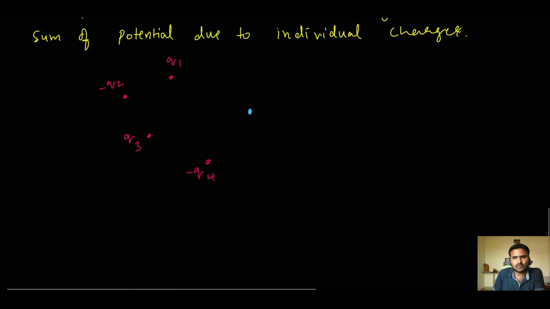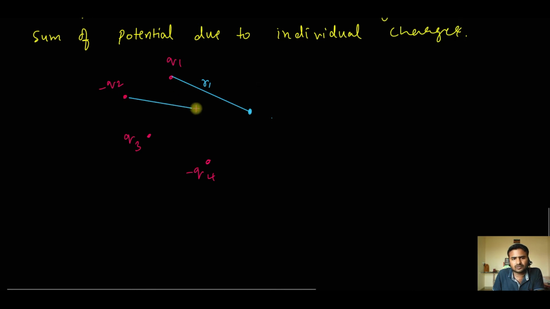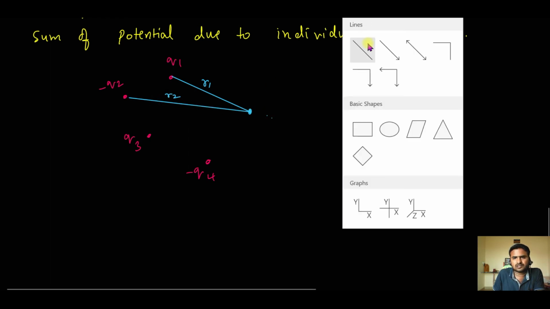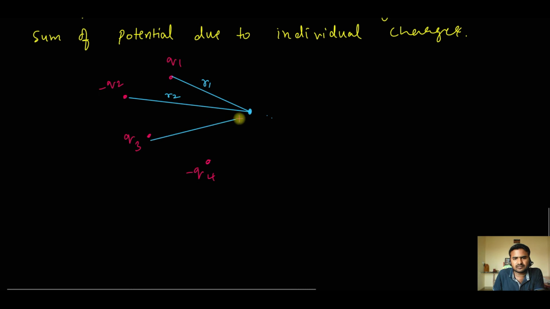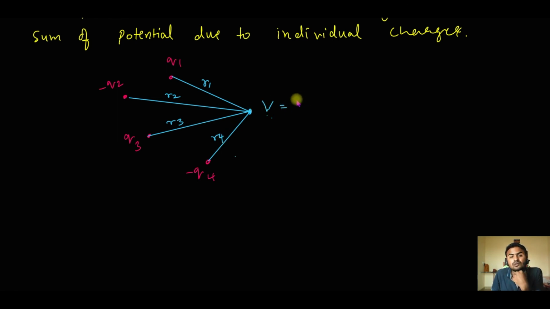Let us say that point is at a distance of r1 from the charge q1, and the charge minus q2 is at a distance of r2, and the charge q3 is at a distance of r3. So this is r3 and this is r4. Now if I want to know the total potential at this point, what will I have to do? Add the potential due to all the individual charges.